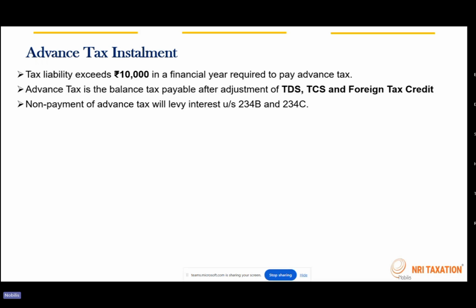Only for a person who is a resident individual and a senior citizen, advanced taxes are not applicable, and the person should not be having any business or profession income. If we have all the other heads of income, it's fine. If a person is having business or profession income, advanced tax is mandatory. A person who is a resident individual but not a senior citizen, again advanced tax is mandatory. So the only condition is a person who is a senior citizen, resident, and without business or profession income. That's an exceptional case where advanced tax will not be applicable. For all the other individuals, advanced taxes are applicable.